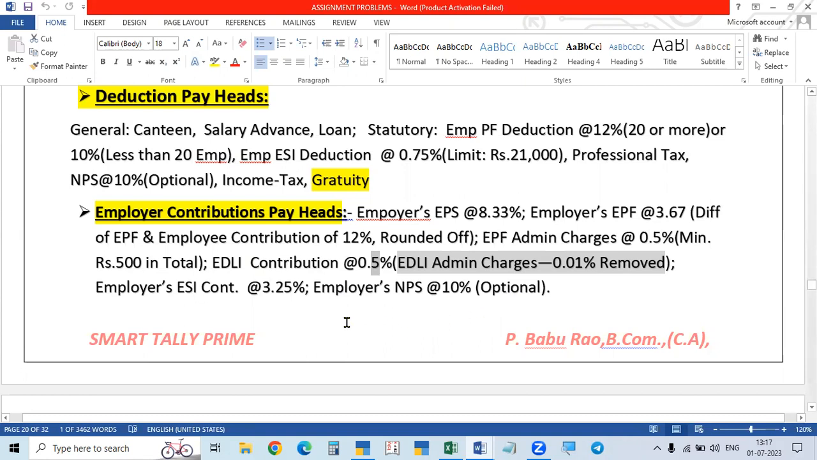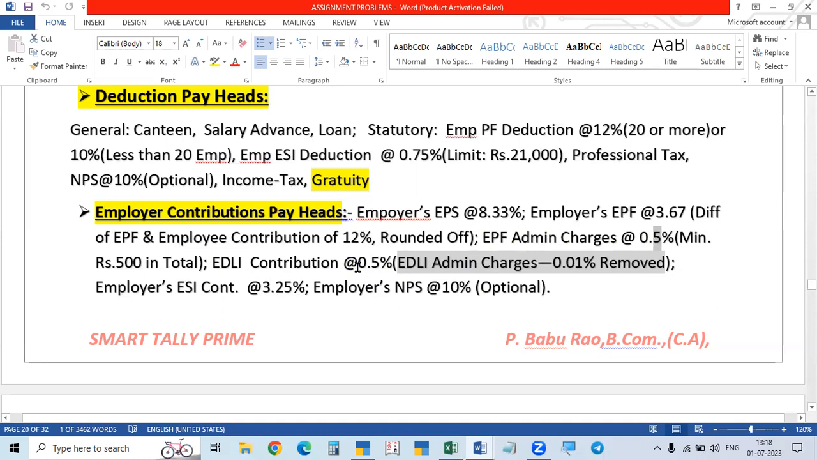And another one is, for maintaining this employee's provident fund, he has to pay some expenses to the provident fund. That is called employees provident fund admin charges. The provident fund admin charges, that is called administration charges, PF administration charges he has to pay. It is also 0.5% he has to pay. Both are expenses to him. This is the EDLI contribution, and this is the PF admin charges.